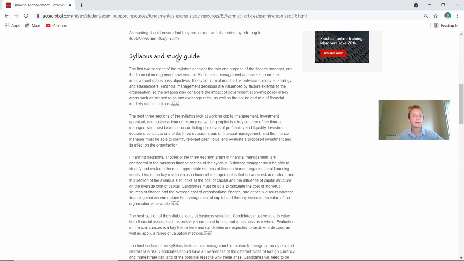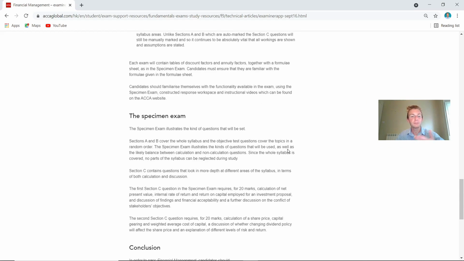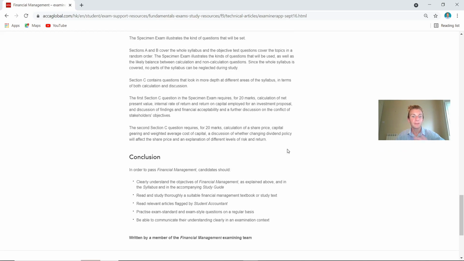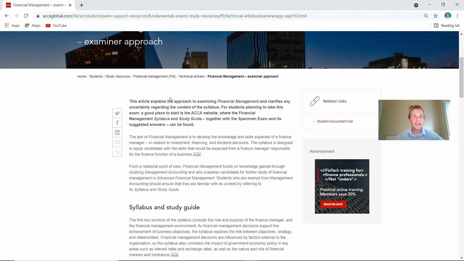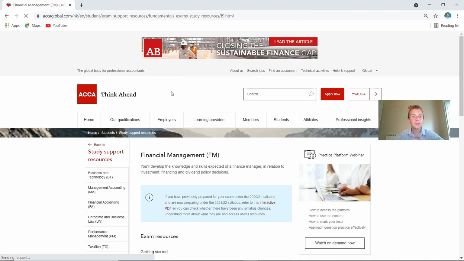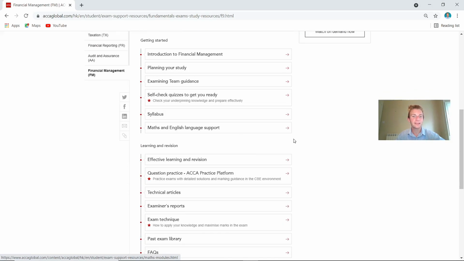We'll be having a look through the syllabus and study guide in a moment with these main capabilities. So I'm going to break this down for you as well. Plus you've got the specimen exams and a little conclusion. But again, pop it down in your actual notes. Again, for something to read through, probably only going to take you half an hour, 45 minutes on there as well.